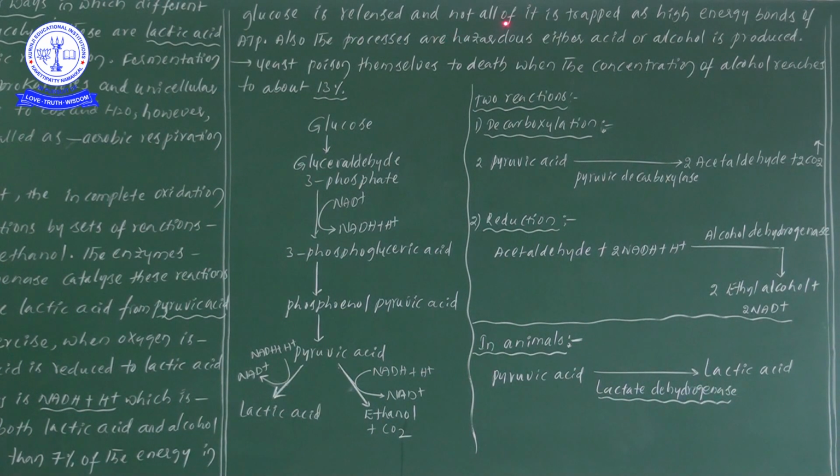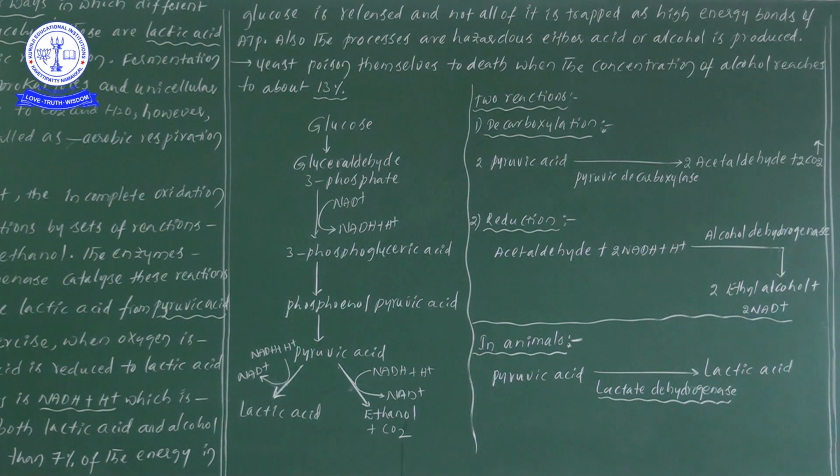Not all of it is trapped as high energy bonds in ATP. Less than 7% of the energy in glucose is converted into energy in the form of ATP.